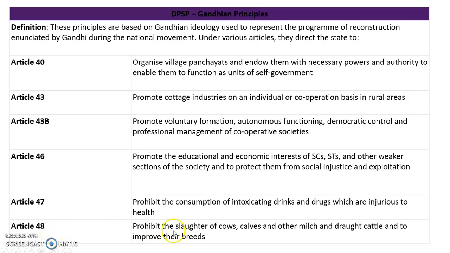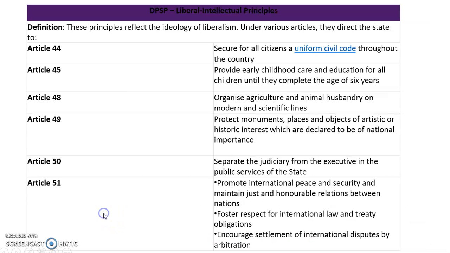Next, 48 says to prohibit the slaughter of cows, calves and other milch and draught cattle and to improve their breed. So Gandhiji was very, very against slaughterhouses, which was supported by Ambedkar in including these principles in the Gandhian principles.